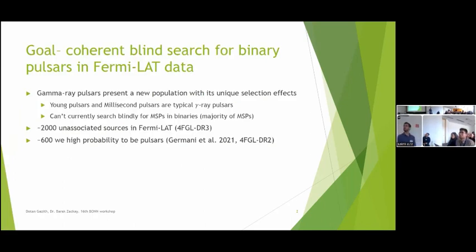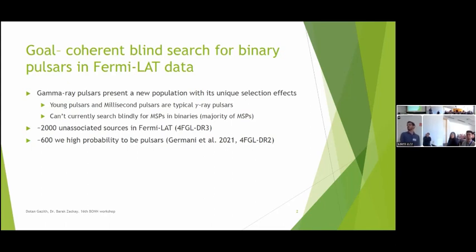As Barak said, we want to search coherently and blindly for binary pulsars in Fermi data. The most challenging aspect is if we search for millisecond pulsars. These are the typical gamma-ray pulsars, either young or millisecond. And the millisecond pulsars we know mostly from radio observations, mostly in binaries, and currently we cannot search for them blindly in the Fermi data. So this is a big motivation to do that.